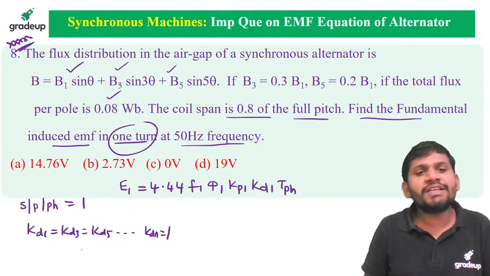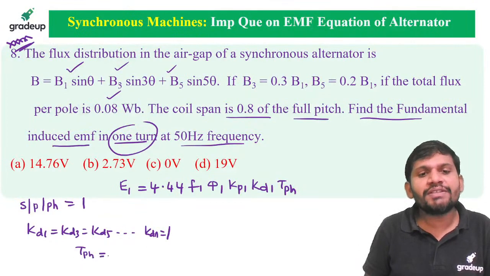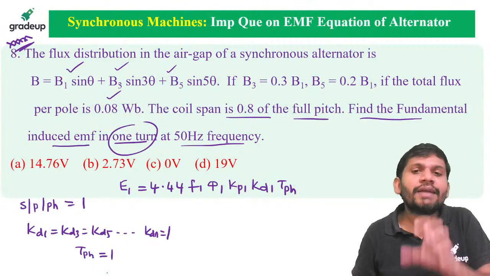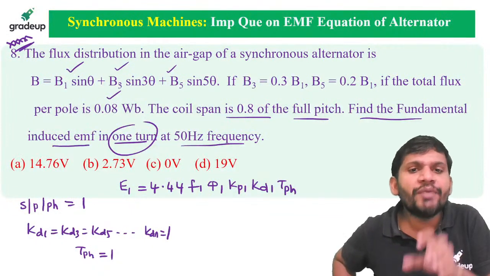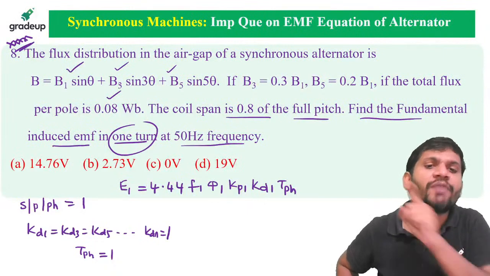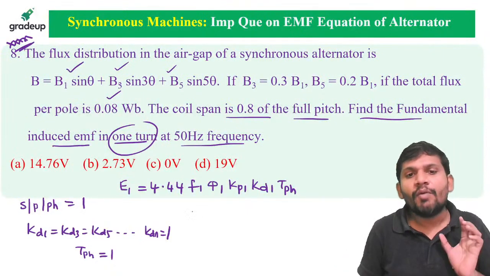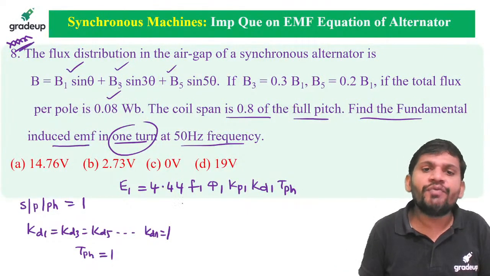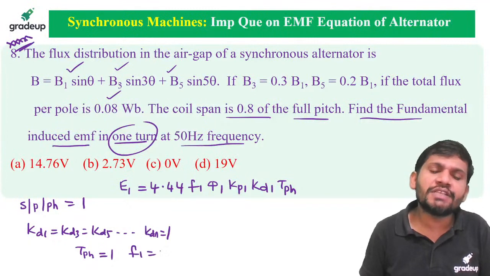Here turns per phase is 1. Induced EMF in one turn we want to find, that's why you take turns per phase equal to 1. Fundamental frequency is 50 Hz.